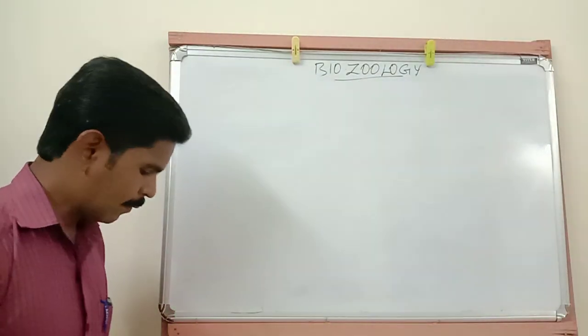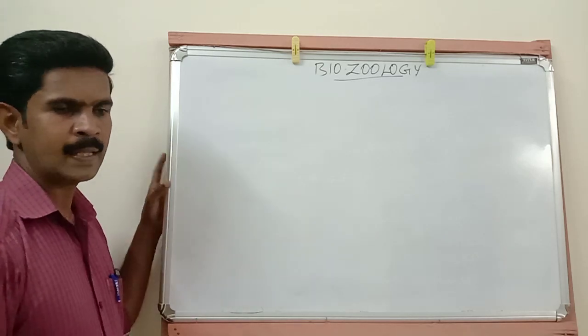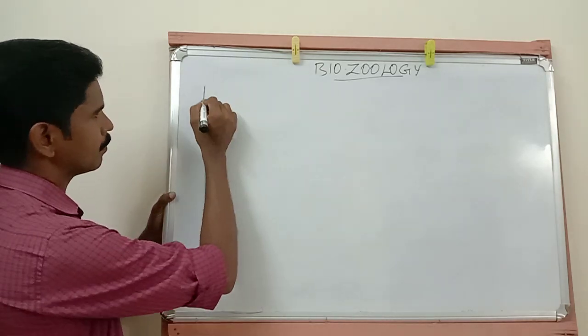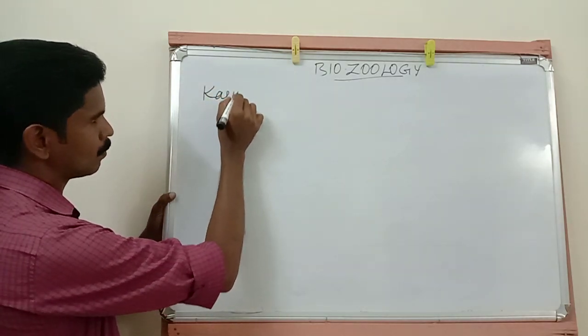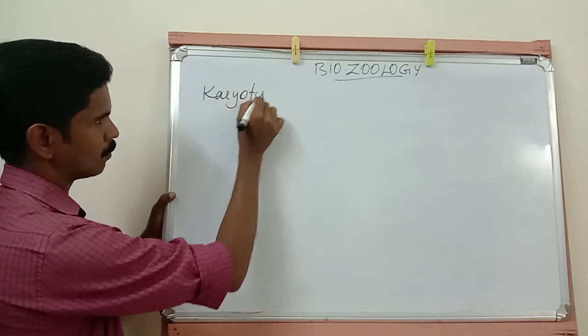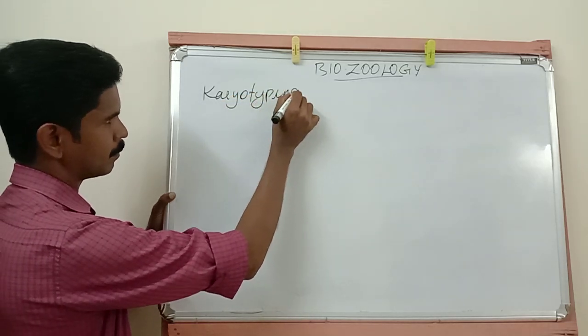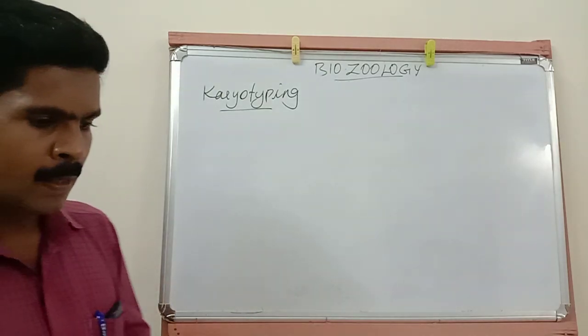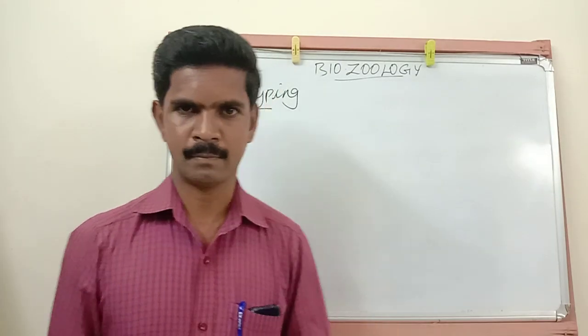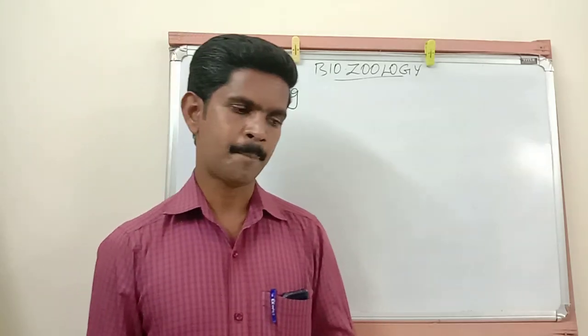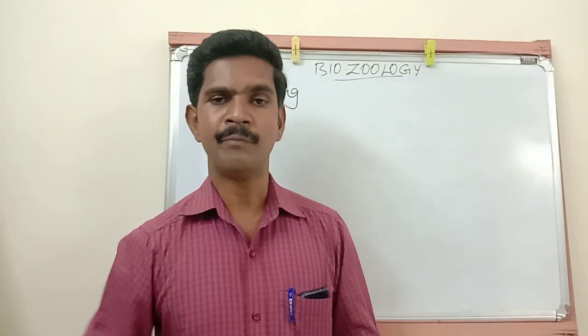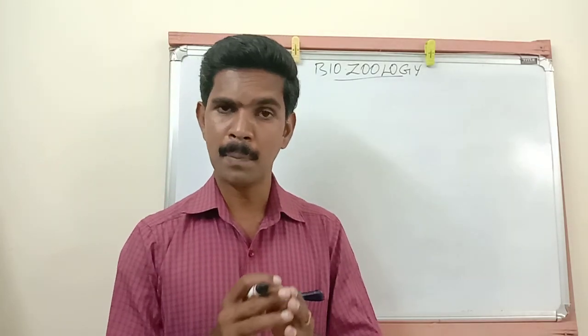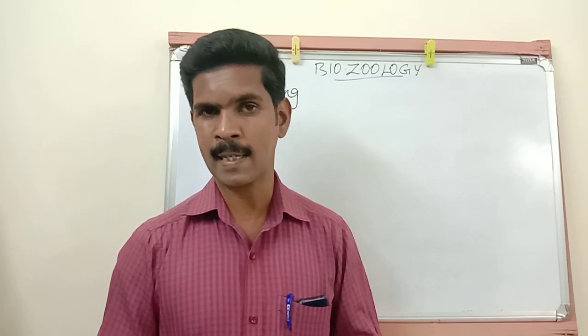Then our next topic is karyotyping. Listen very carefully. Karyotyping is a technique. With the help of this technique, we can separate the complete set of chromosomes from our body cells.